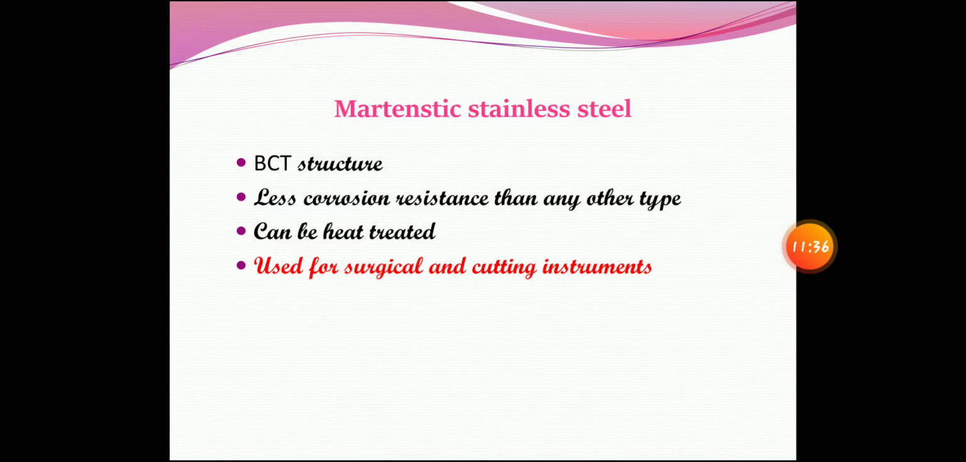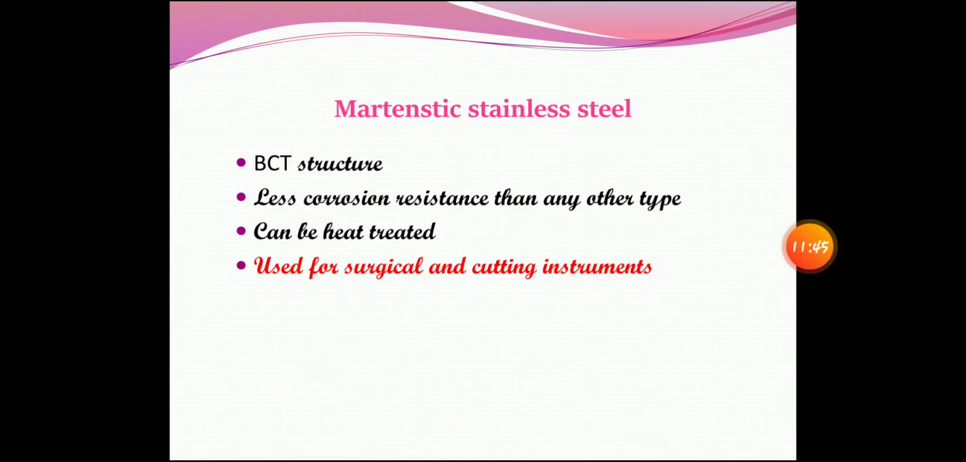Now coming to martensitic stainless steel, which is a body centered tetragonal structure. So we already know that body centered tetragonal is the last phase which is formed after conversion from austenite to martensite after quenching, and it has less corrosion resistance than any other type, and it can be heat treated, but it can be used only for surgical and cutting instruments because it is highly hard. Already I told you in martensite, in the call-out box, it is highly hardened. Because of this hardness and strong strength, it can be used in surgical and cutting instruments for grinding, etc.